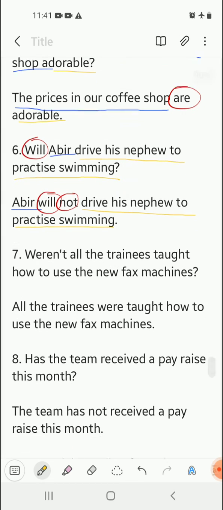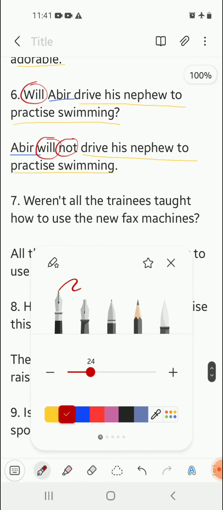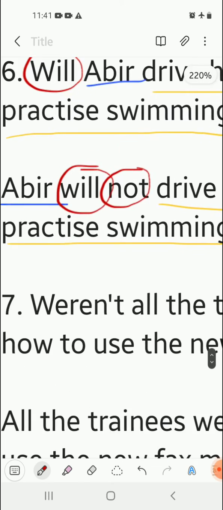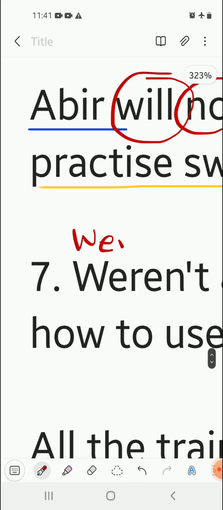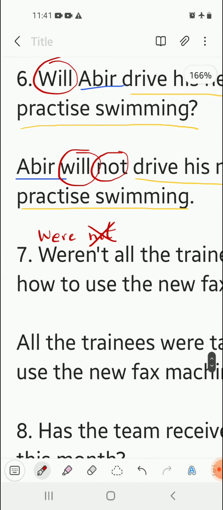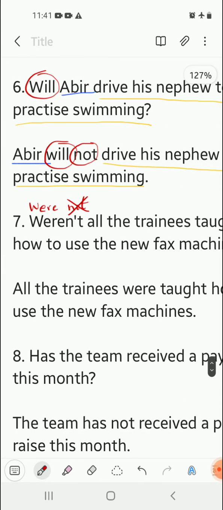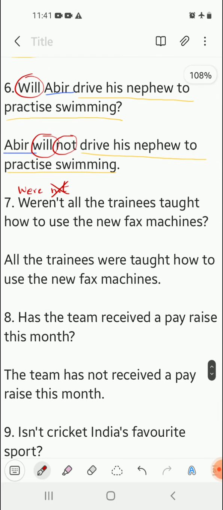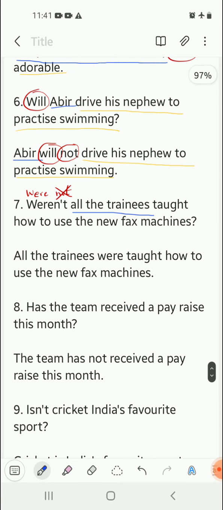Moving on, question number 7. Weren't all the trainees taught how to use the new fax machine? Weren't means it's a short form used for were not. So, not is used. We can't use not in the assertive sentence, because that will become negative. But after that, spot the subject. The subject is all the trainees.